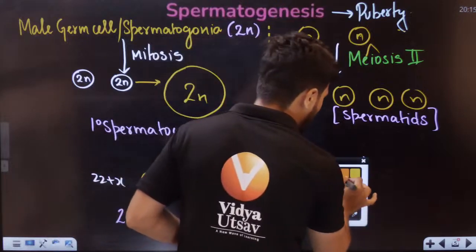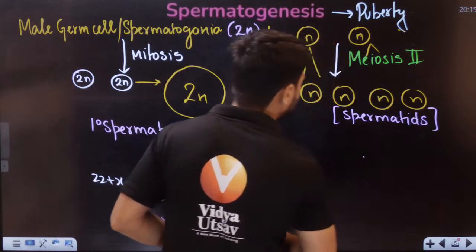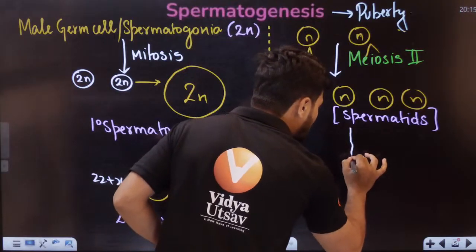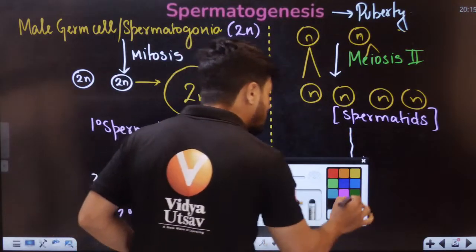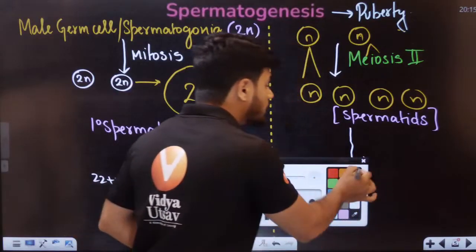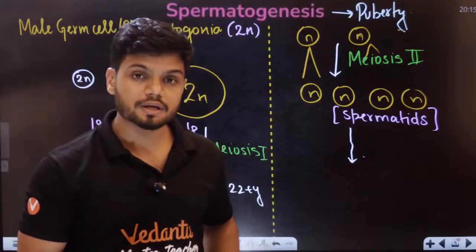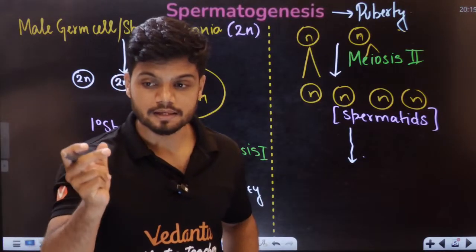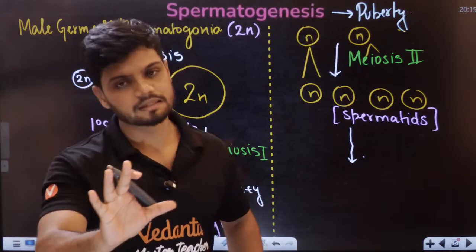Now students, we will do one makeup, a touch up. Now there is a process called spermiogenesis. Students, do all of you remember when I taught you about the Sertoli cell helping in something? Yes, the Sertoli cell does help in something.